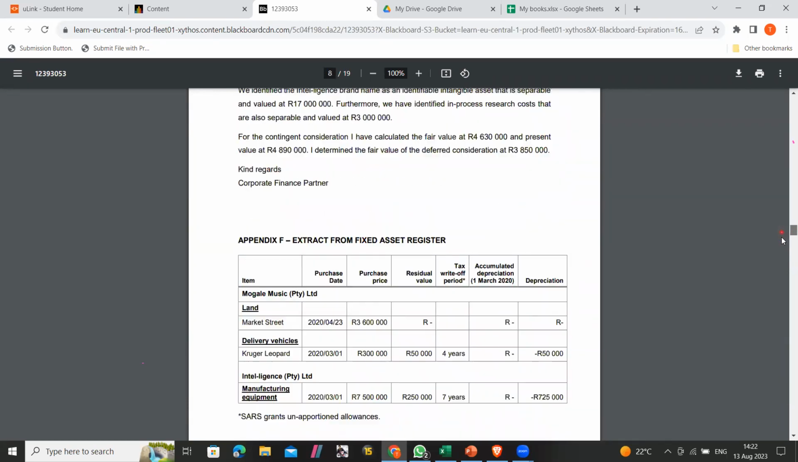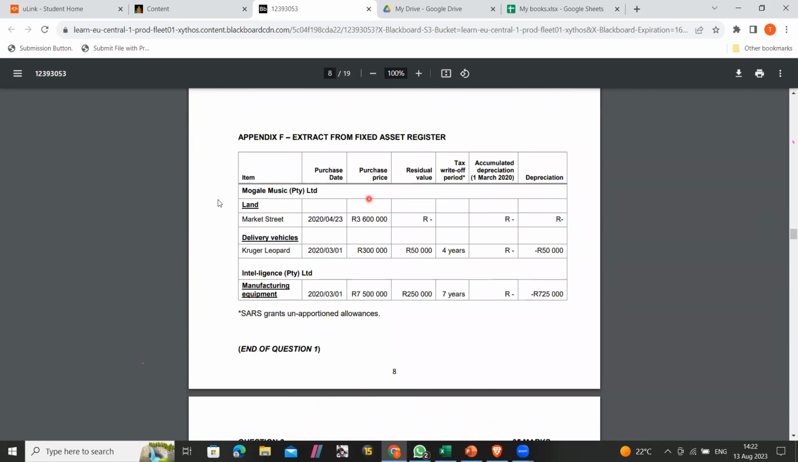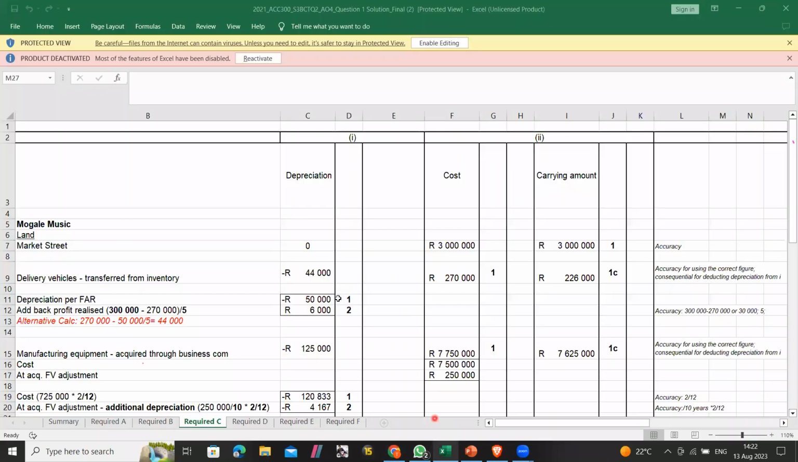Okay, so here's the fixed asset register, right? So this asset is in Mohale's books. So it's land, right? So we all know for land, there's no depreciation. So you won't calculate any depreciation for the land, right? It doesn't matter from a group perspective or separate, there's no depreciation for land. So that's why for depreciation, it's zero, right?